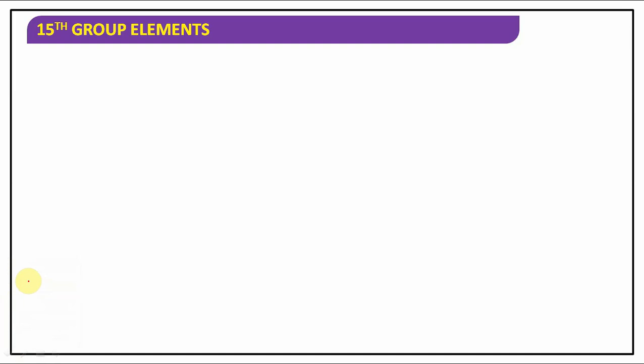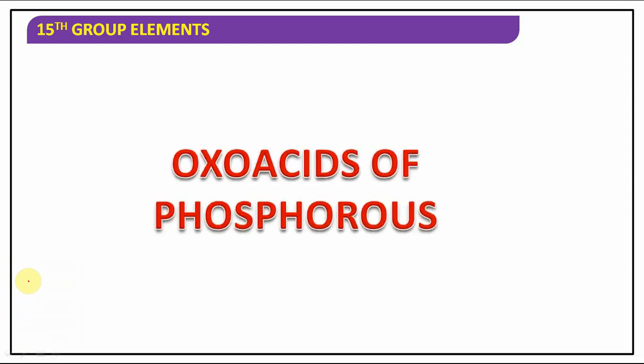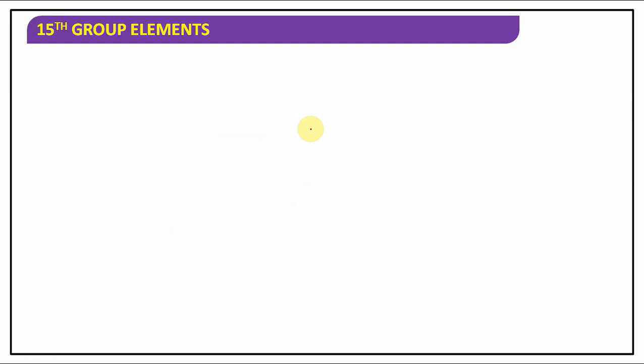In the last session, we had discussed phosphorus as well as the compounds of phosphorus, phosphine. Is it correct? And hope you have revised those topics also. In today's lecture, we are going to talk about a very important topic from phosphorus, that is oxo acids, or you can say oxy acids of phosphorus. Similarly, we will discuss oxy acids of sulfur also in group 16 elements. Understood? So let's talk about those oxy acids or oxo acids of phosphorus.